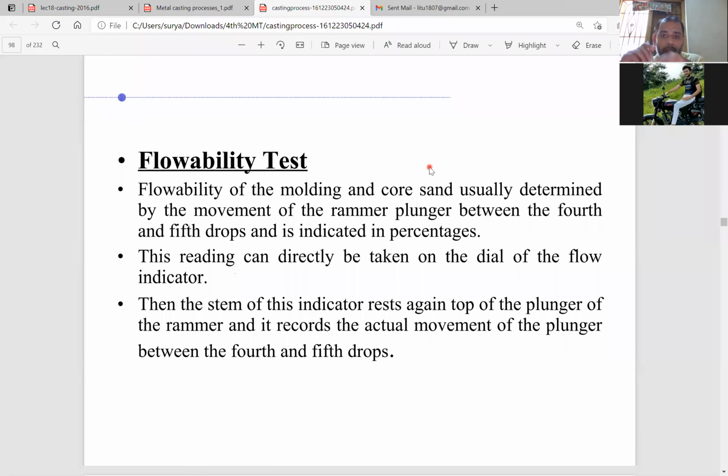So there is a difference between ramming by hand and ramming with machines. If you are using a machine, it will be a ram plunger. If you are not using a machine, it will be a rammer.